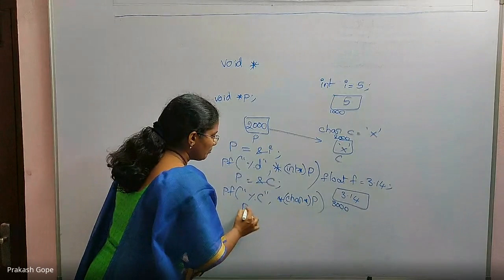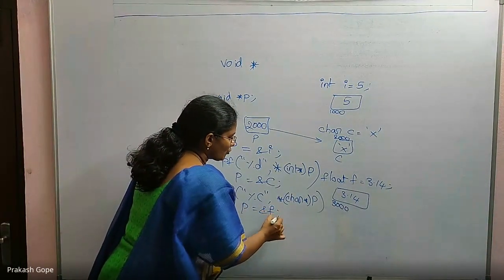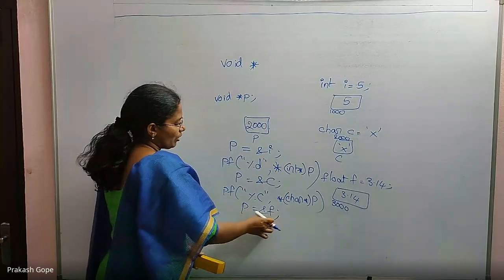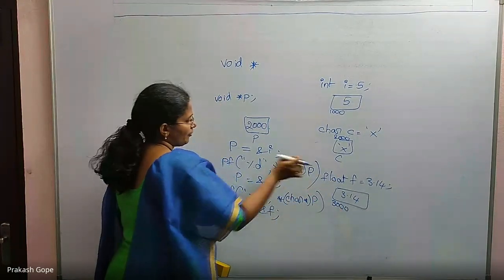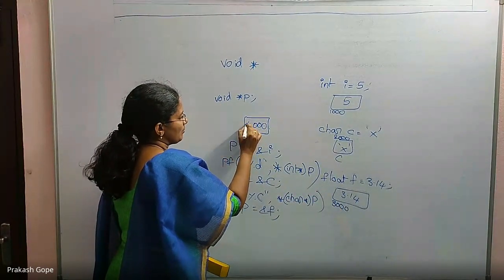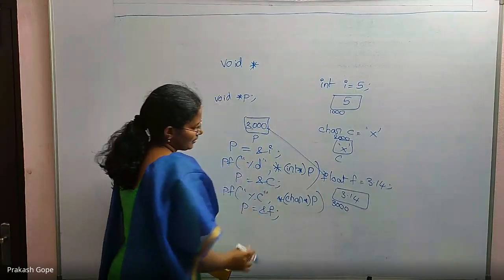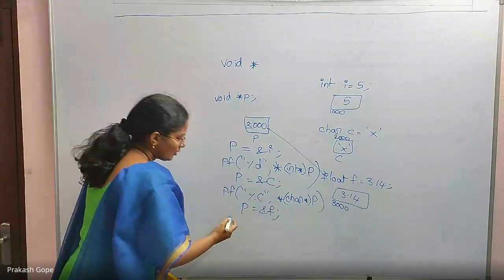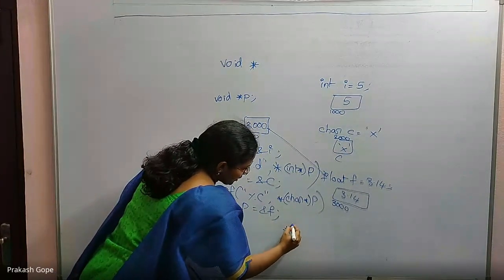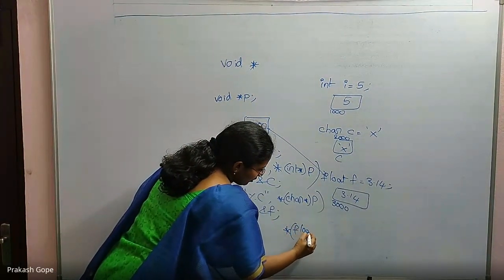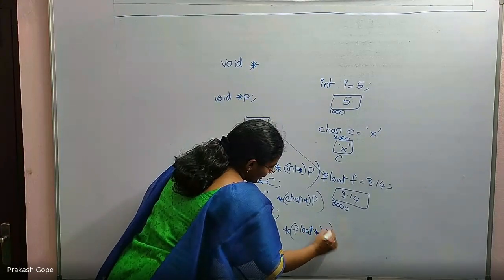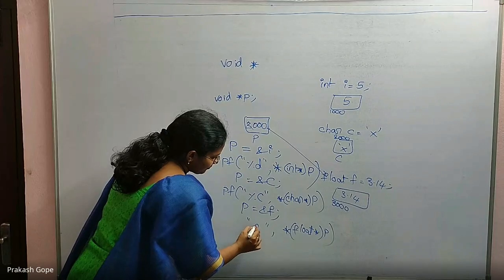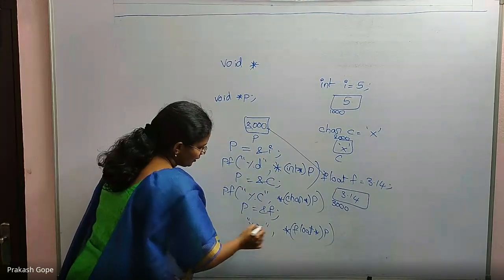Similarly, if I want to hold the address of F in P, with just one line, F's address 3000 will come and sit in P, which means P is pointing to this. If I want to access its content through this pointer, obviously again a typecasting is needed. Write the typecast for star P and then go for dereferencing, and only then can you access the value in it.